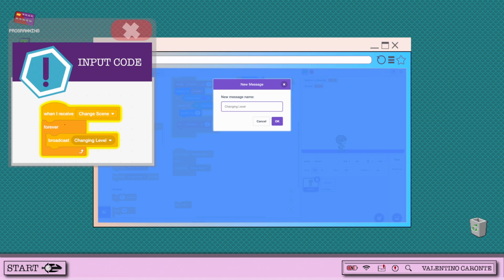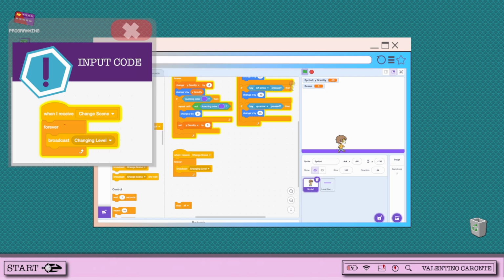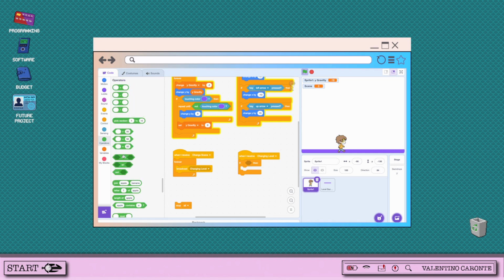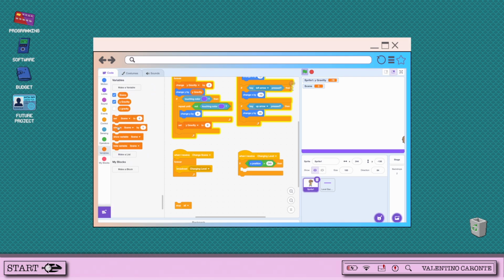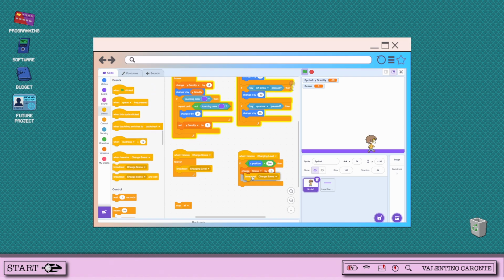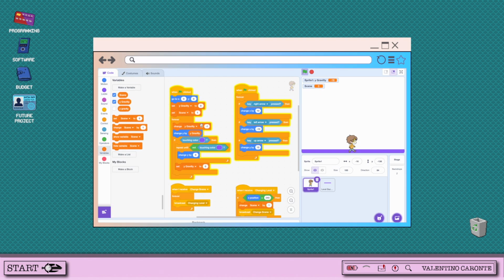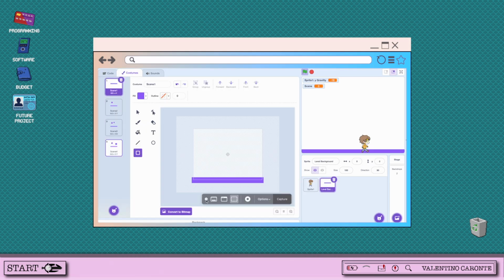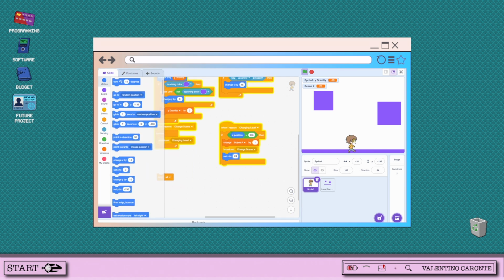One example could be the broadcast block, where it's only activated if something else is happening. And this is what I'm doing when placing this block inside the background, where the background won't change unless something happens. In this instance, we're trying to make it so that when the character makes it to the edge of the screen, the program understands that it has to change backgrounds to allow the character to move throughout the entire program.